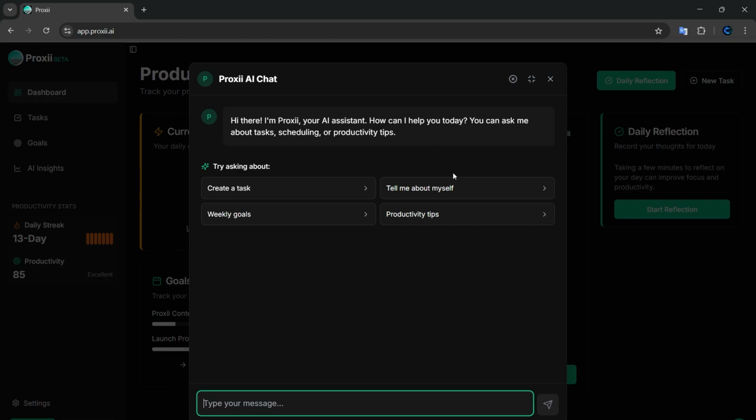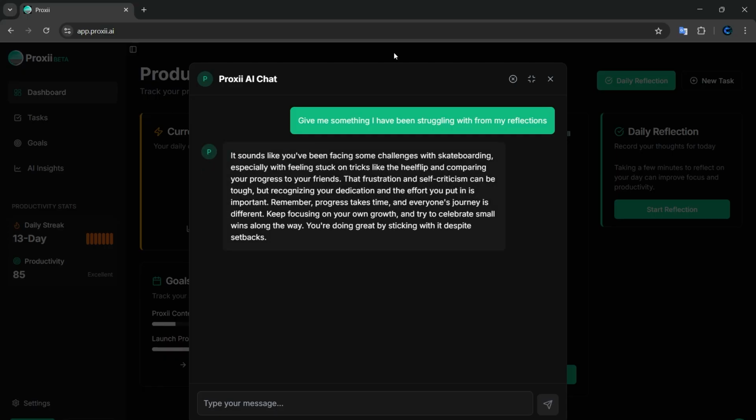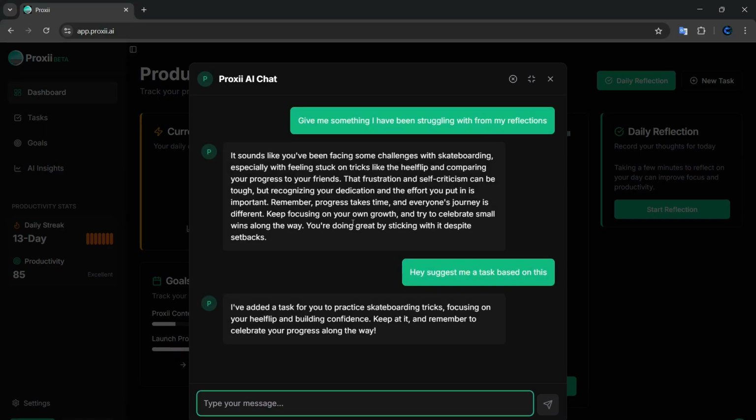So let's go ahead and ask it to tell me about myself. This was actually a problem I was facing. So with Proxii, you can get advice, and you can ask it to create a task. Let's go ahead and say, suggest me a task like this. As we can see here, it has created a task automatically based on that. You can always edit it and be more specific.